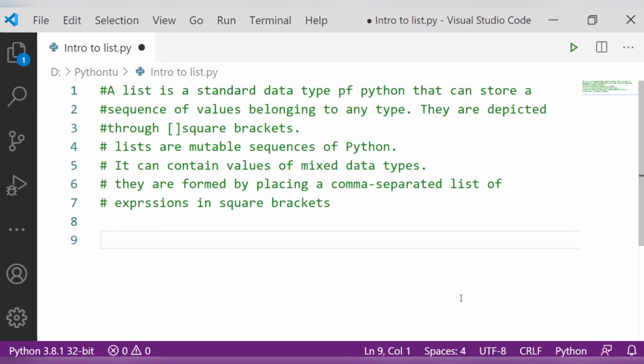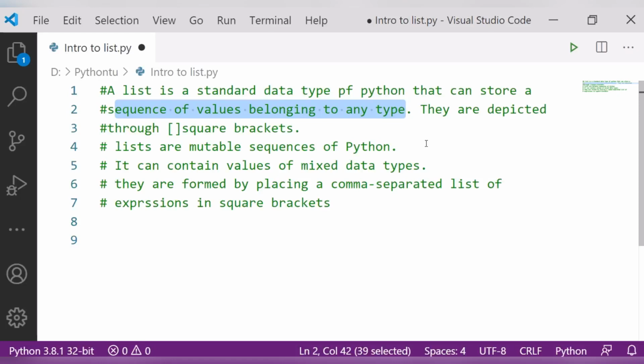First of all, let's see what is a list. It is a standard data type of Python that stores a sequence of values belonging to any type. That means, like when you go to the market to purchase groceries, you make a list.